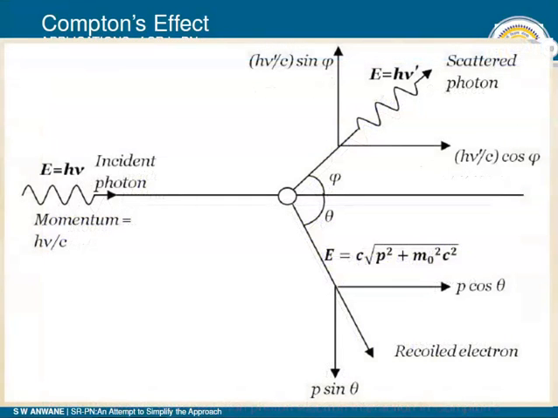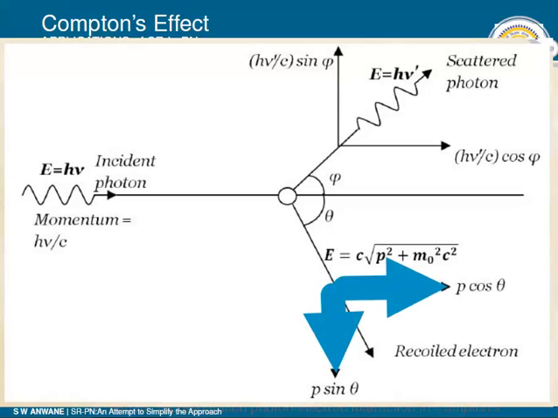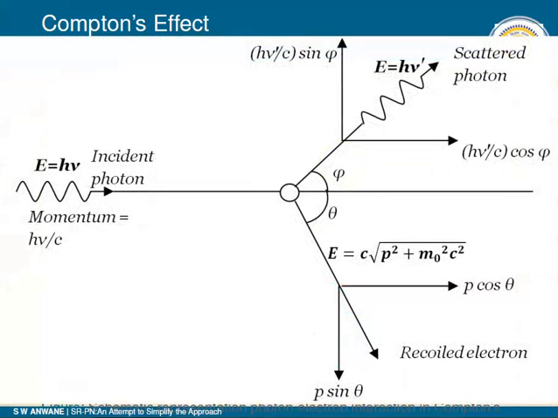Here you can have a look at this basic diagram which we have encountered in quantum mechanics, wherein we are considering the recoil electron having 2 components of momentum, p cos theta along this direction and p sin theta in this direction. Similarly, the scattered photon will have E equal to h nu dash, and h nu dash upon c cos phi is along this direction, and the perpendicular component will be h nu dash upon c sin phi.